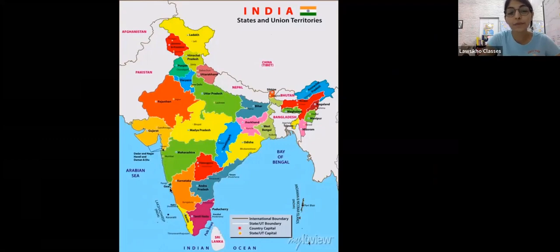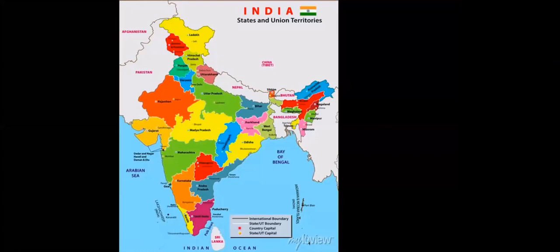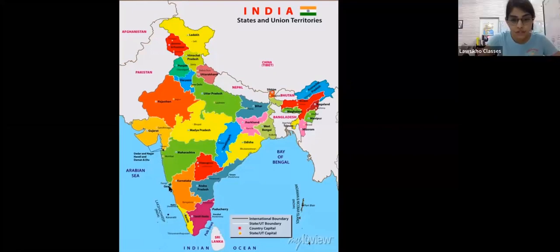So Goa, guys, is beautiful and it's very well known for its churches. Jawaharlal Nehru Port, Divya. Okay, so the largest port, Jawaharlal Nehru Port, it's in Maharashtra. It's the largest port of India. Okay, Goa, very famous for its churches and its beaches and very sasti daru. जो जा चुके हैं गोवा उनको पता होगा ये. ठीक है? मैं तो नहीं गई अभी तक तो, but my friends have gone, so they are like in love with Goa. ठीक है? So definitely that is one thing. Yes. ठीक है? So that is about Goa, guys.